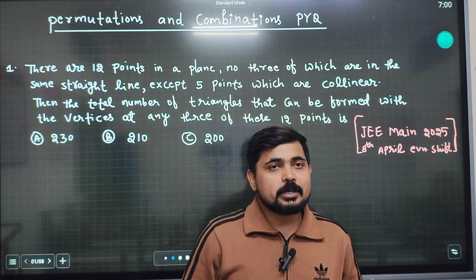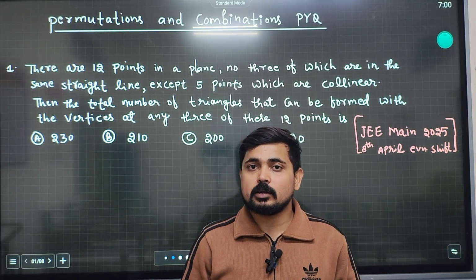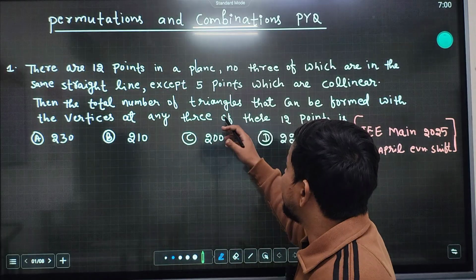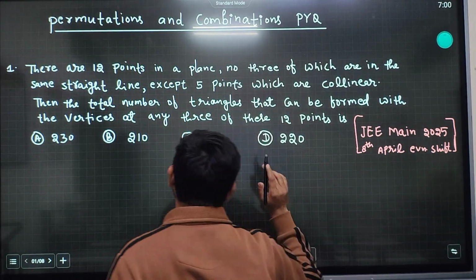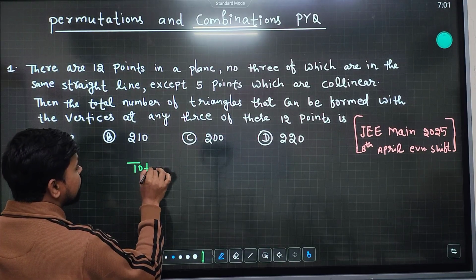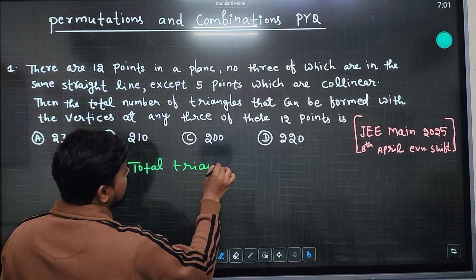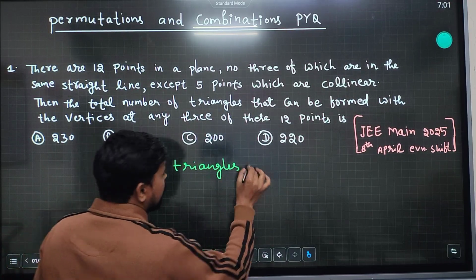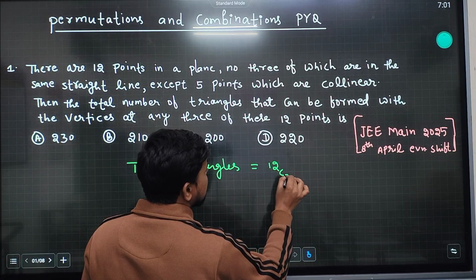So our approach should be to form all the triangles with 12 points. With 12 points, how many total triangles can be created? With 12 points we can create 12C3.